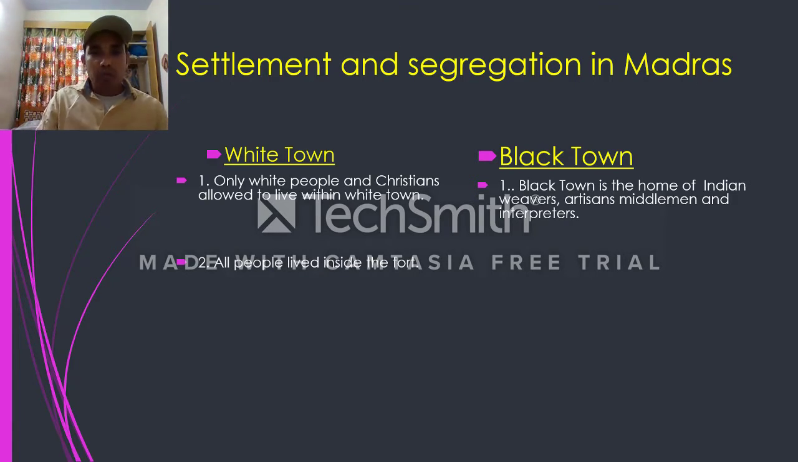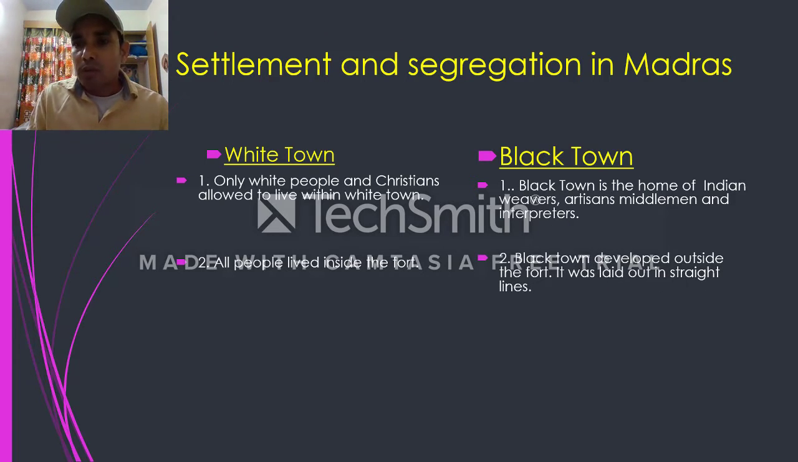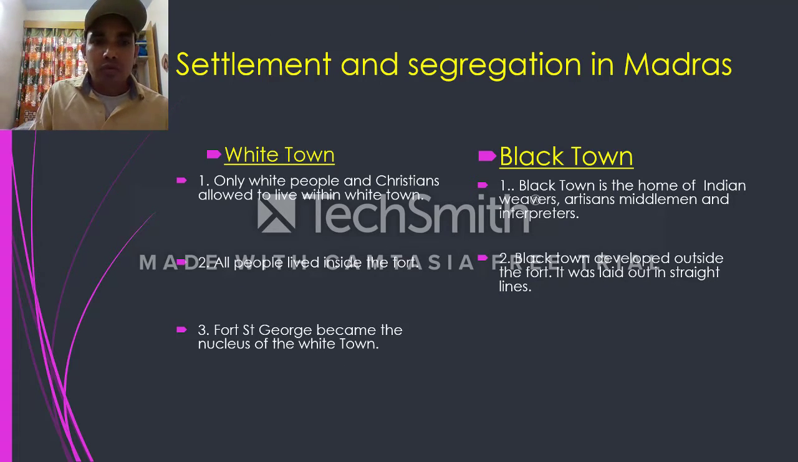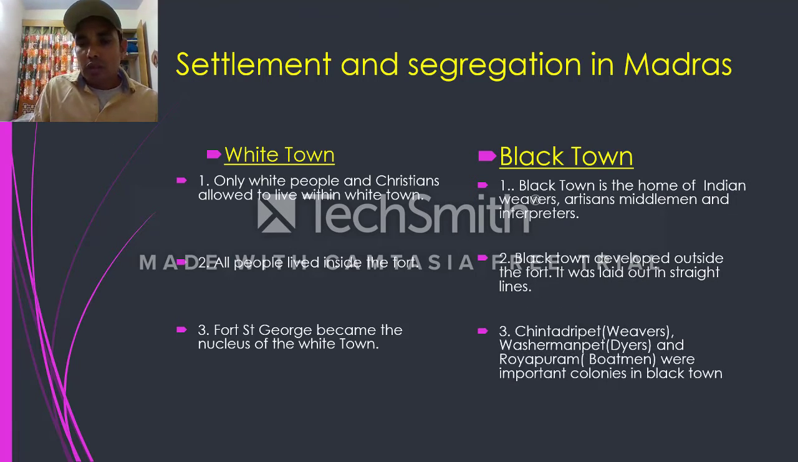in White Town, but Black Town developed outside the fort. It was laid out in straight lines. Third difference, Fort St. George became the nucleus of White Town in Madras. But in Black Town, there are so many colonies which were developed during this period.